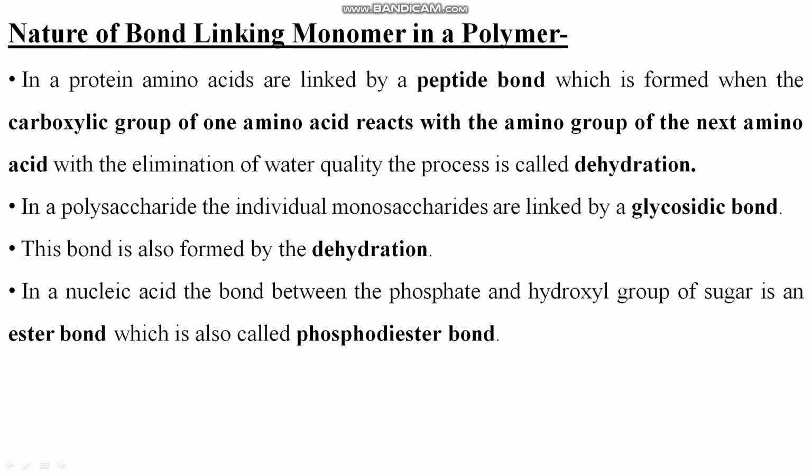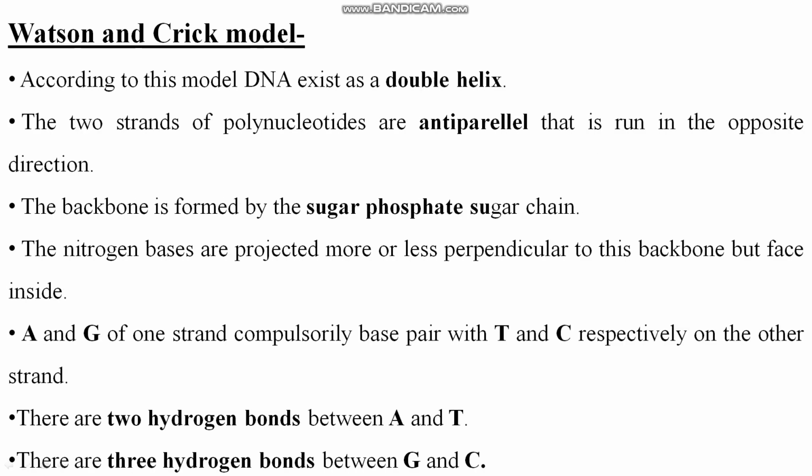In the case of polysaccharides, or carbohydrates, monosaccharides are linked by a glycosidic bond. Remember it, students. In protein, peptide bonds are there. In carbohydrate, glycosidic bonds are there. This is also formed by dehydration. Clear? In a nucleic acid, the bond between the phosphate and the hydroxyl group of sugar is an ester bond. This is also called a phosphodiester bond. If a question asks which bond is present in nucleic acid, your answer should be phosphodiester bond, which is present between the phosphate and hydroxyl group of sugar. Clear?